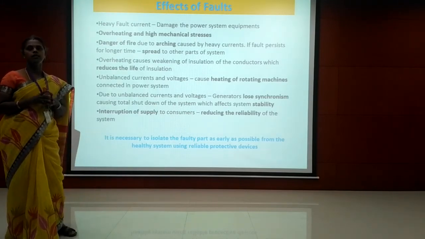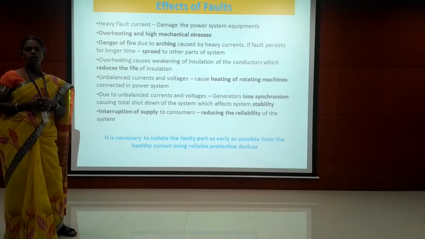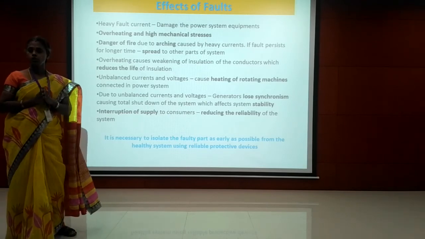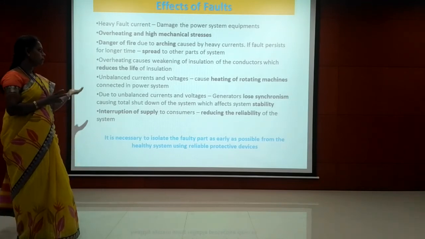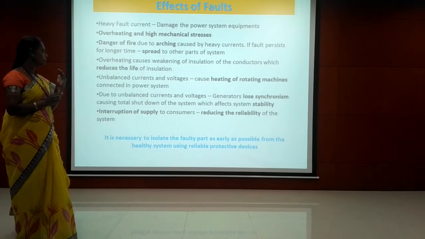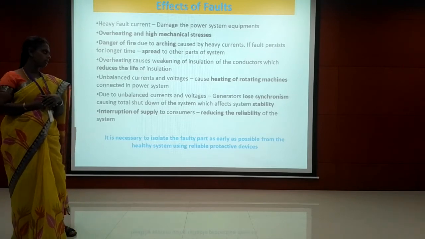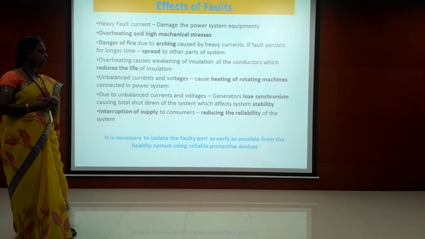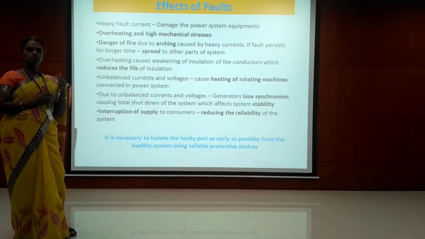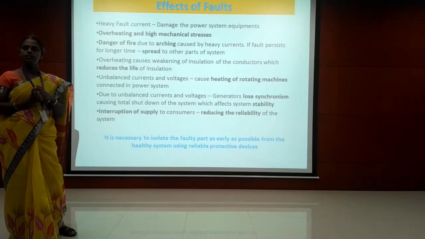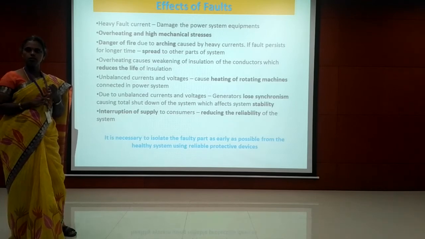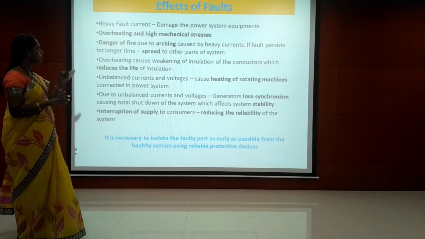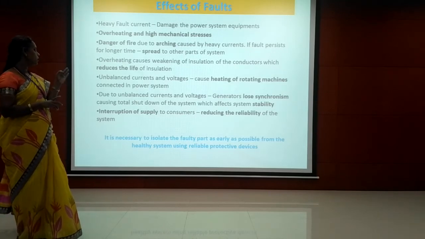In a power system, various generators are connected in parallel, and they should operate in synchronism. If due to the fault there is a possibility of unbalanced voltages and currents, that leads to loss of synchronism. It is going to cause the shutdown of the system, which affects the stability of the system. When the generators are in parallel, we have to maintain synchronism. If there is loss of synchronism, the stability of the system will be affected. So this is also an effect of fault.